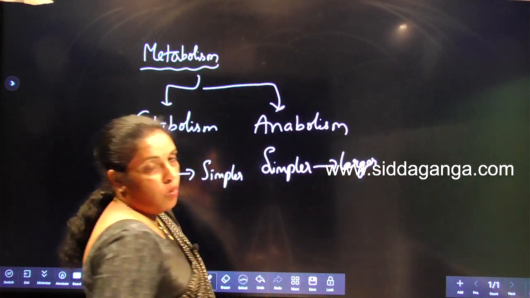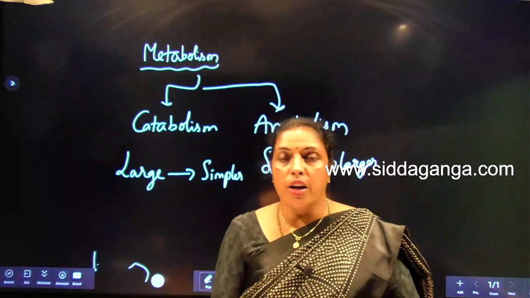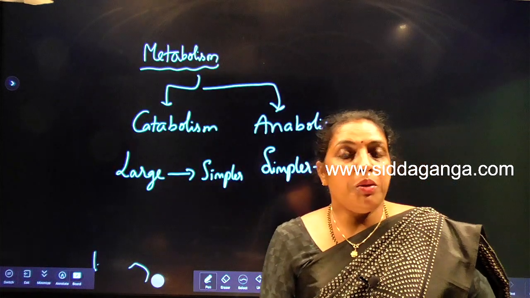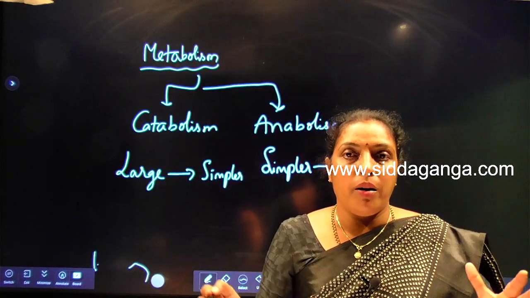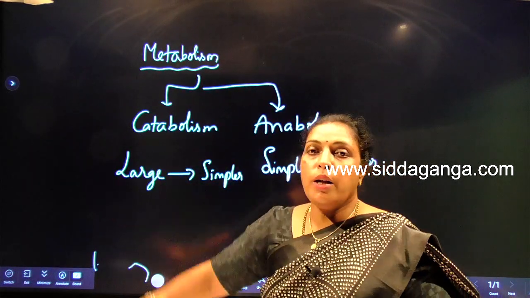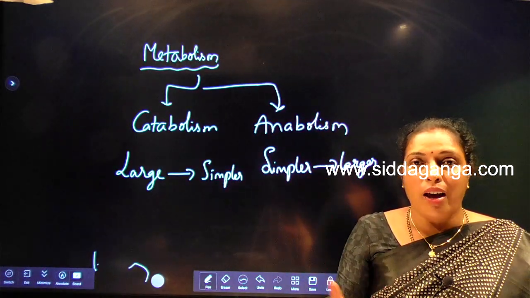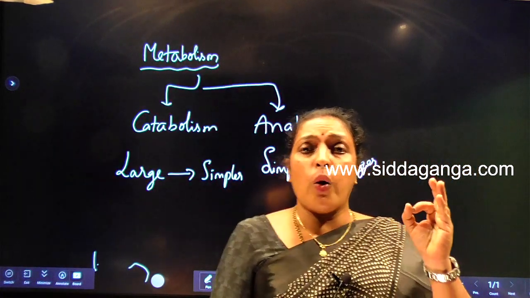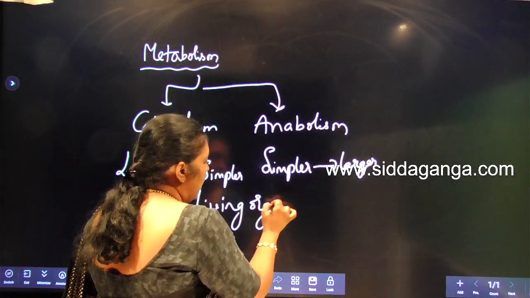That is called anabolism. So metabolism is nothing but the sum total of all chemical reactions that occur inside a cell or inside a body. There are two types of metabolism: one is catabolism, another is anabolism. Larger molecules are broken into smaller pieces by a process called catabolism. Anabolism means by using smaller molecules it forms a larger molecule. This metabolism is seen only in living organisms, not in any non-living things.